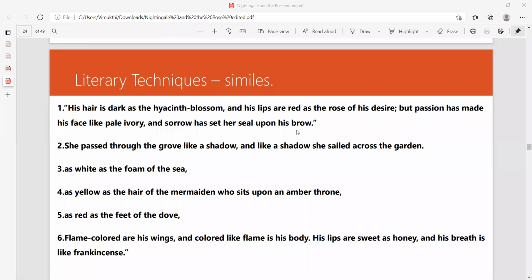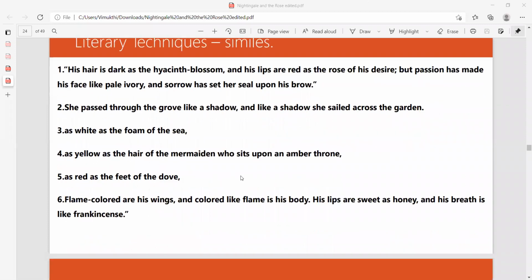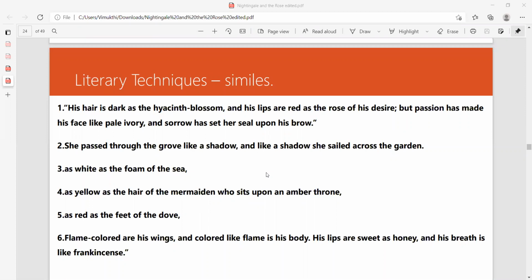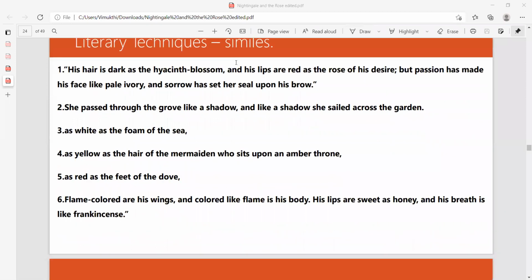Right. Okay. So we have literary techniques. Did I give you all these literary techniques, similes? Do you have to write them, or else can you please tell me? Do you have it in your tutorial? I can't remember. I made that a long time ago. You have to write, please write down, not the full thing.